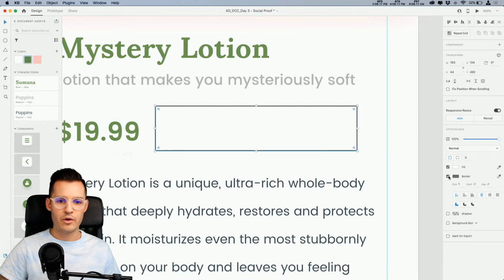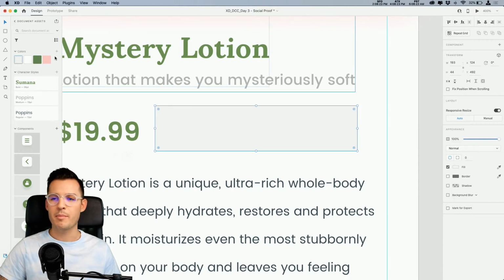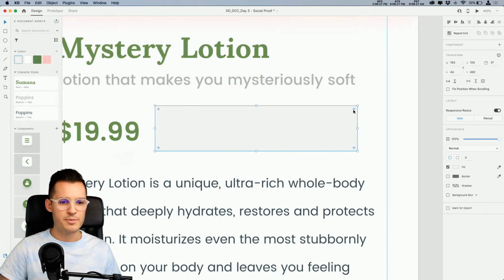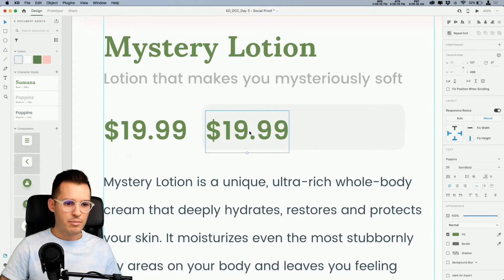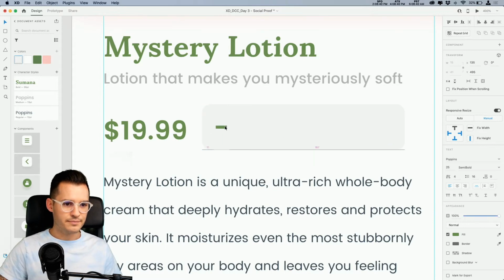So I'm just going to draw out a rectangle, and I want to fill it with a really light gray color. Okay, I really like that color, so I'm going to add it to my palette up here in my document assets just by hitting that little plus button. I'm going to round the corners there, maybe about 6 or 8. And then I think I'll just take this price text that's there, and let's do a minus over here, and let's do a plus on the other side, and let's do a number in the middle like that.